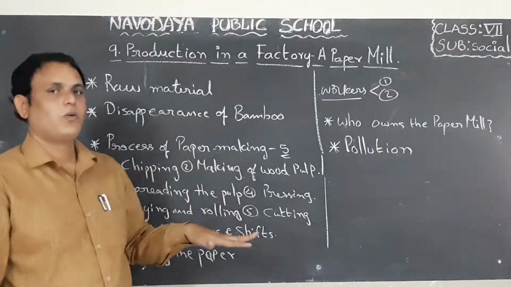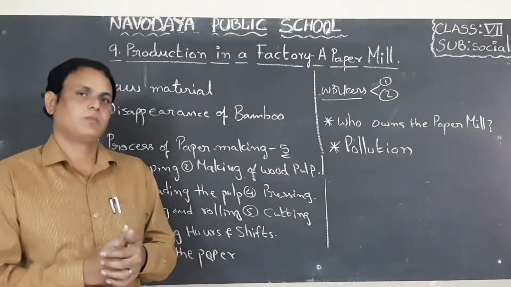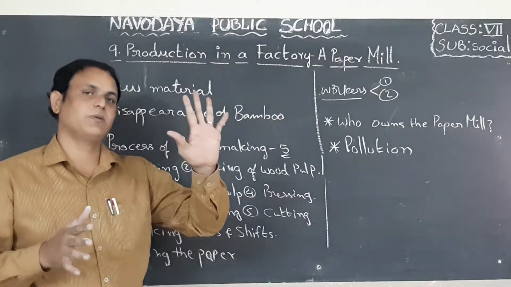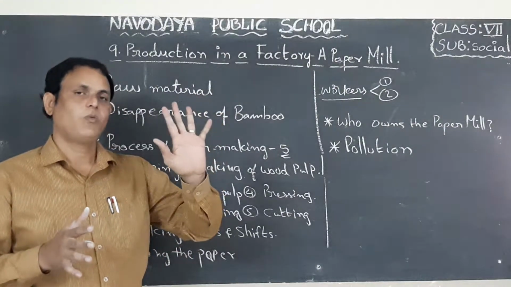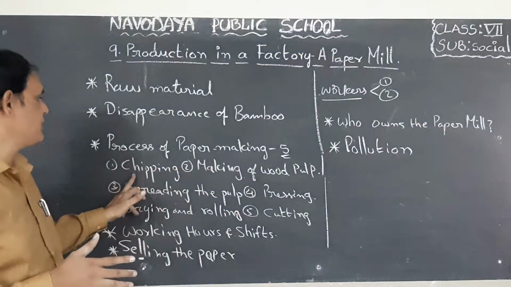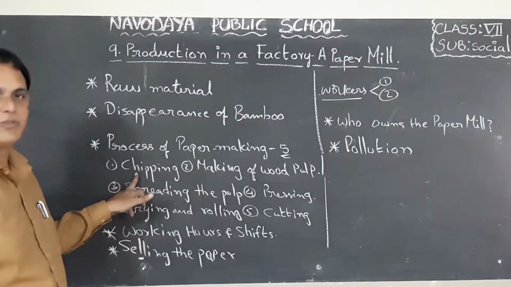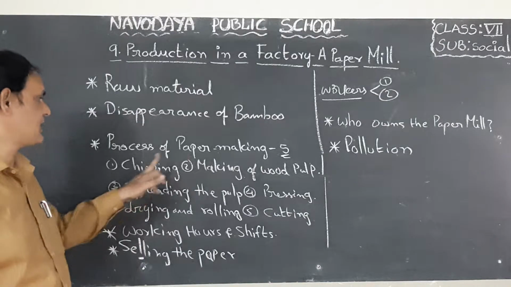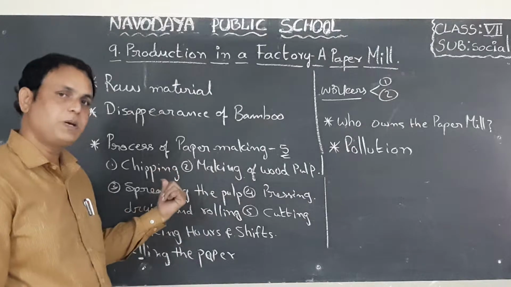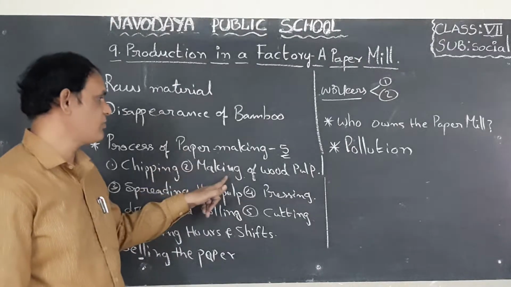Okay, children. So next, children, process of paper. I said, what is the process of paper? In that lesson, 5 stages are there for the making of paper. What are the 5 stages of making paper? I wrote them here, I will read them to you. First one is chipping. Second one is making of wood pulp.